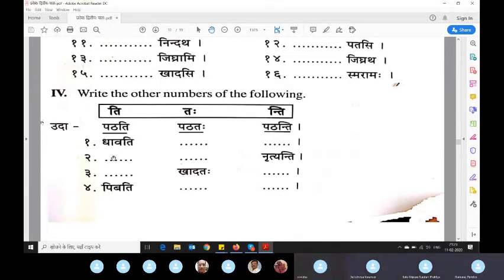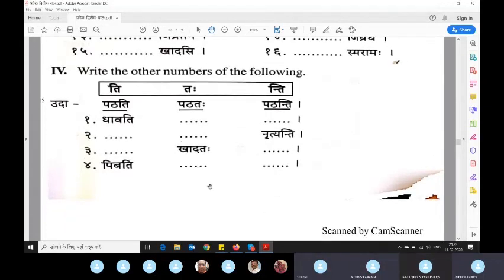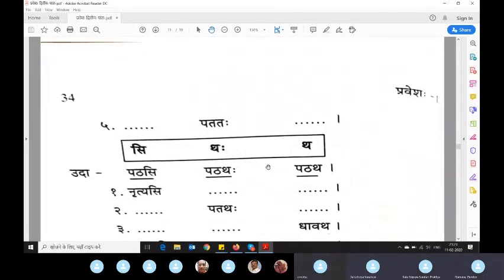Nrityati, nrityataha, nrityanti. Khadati, khadataha, khadanti. Pibati, pibataha, pibanti. Like that. Next he is telling, for Madhyam Purusha, the addition is si, tha, tha.